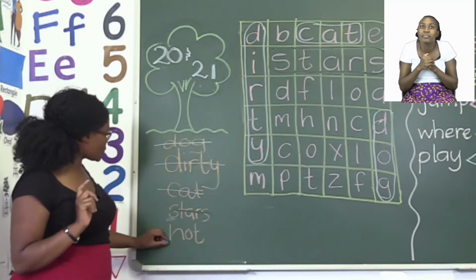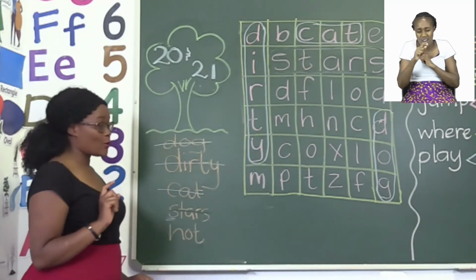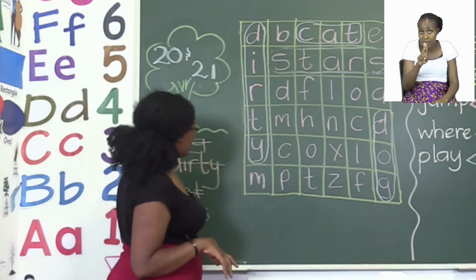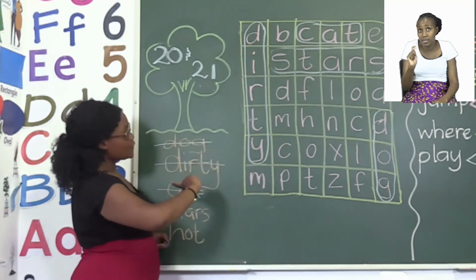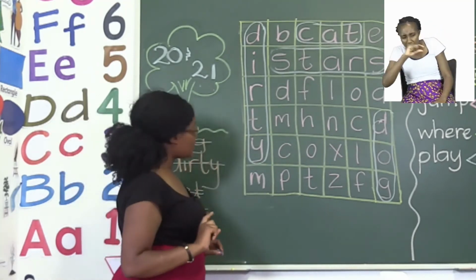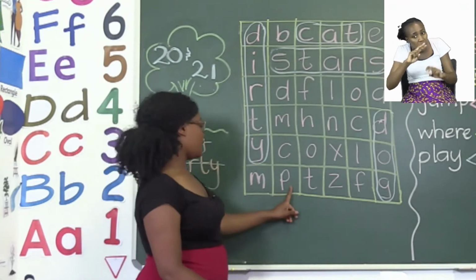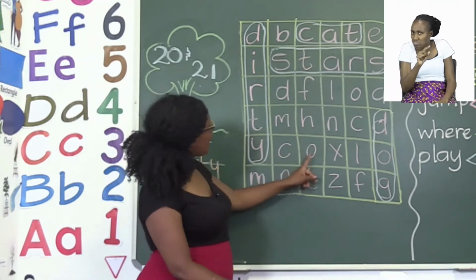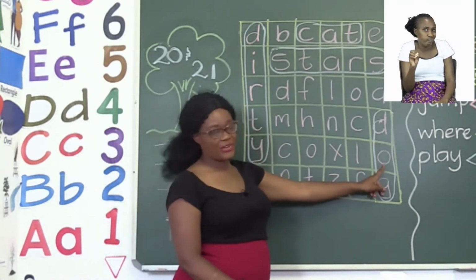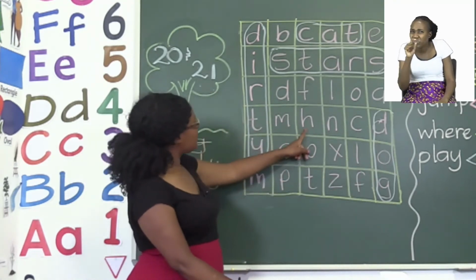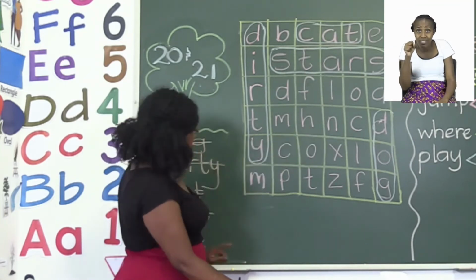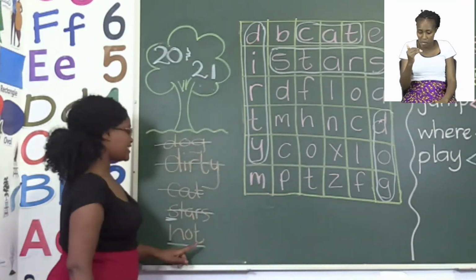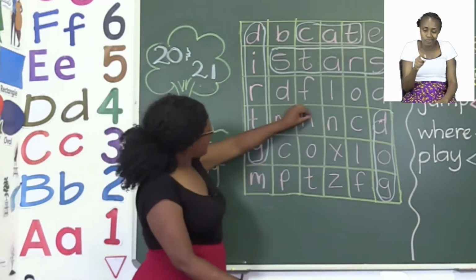Now the next word is the word hot. So we're going to look for the word hot starting with the H. We're going to try and go across, but going from the bottom. So far I have not seen an H, no. How about here? No. What about, yes, I found an H. Now I need an O. Yes, and a T. Good job, everyone.